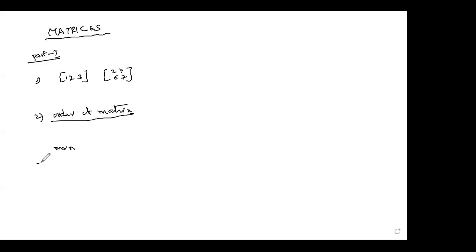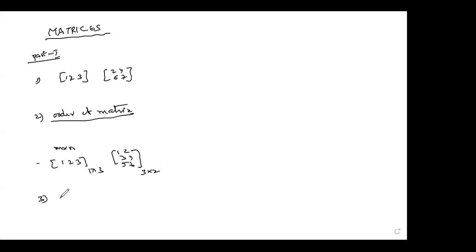Suppose here, an example I'm giving you. See this, 1, 2, 3. If I write here, how many rows are there? One row, horizontal. How many columns are there? 3 columns. Suppose I write 1, 2, 3, 4, 5, 6, then the number of rows is 3 and the number of columns is 2. These are the two examples here.